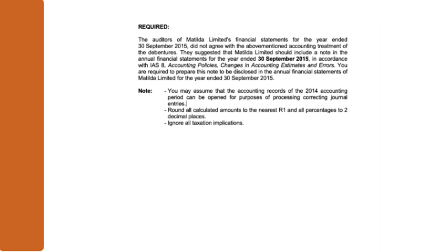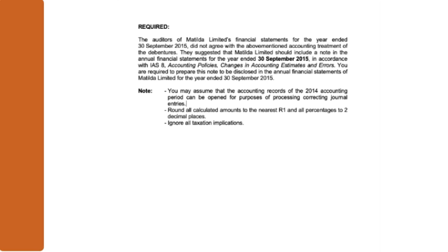You are required to prepare this note to be disclosed in the annual financial statements of Matilda Limited for the year ended 30 September 2015. Note: you may assume that the accounting records of the 2014 accounting period can be opened for purposes of processing correcting journal entries. Round all calculated amounts to the nearest R1, all percentages to 2 decimal places, and ignore all taxation implications.